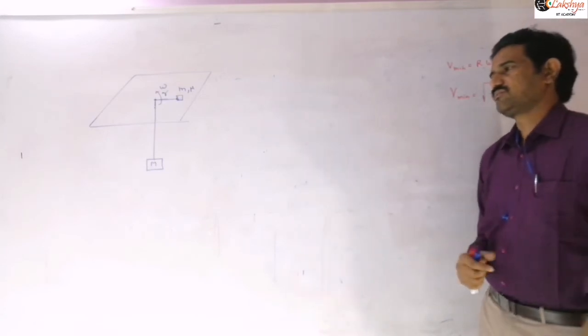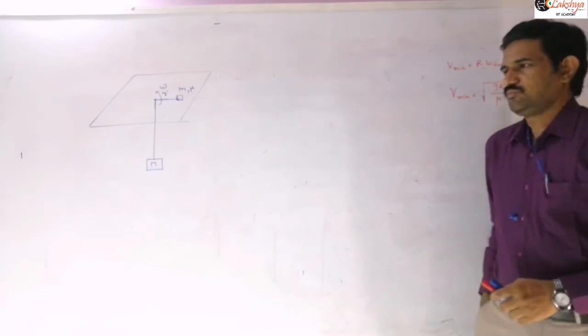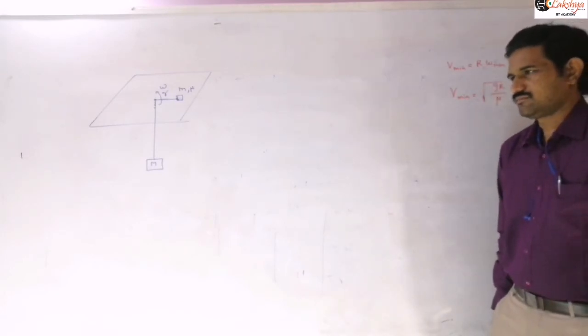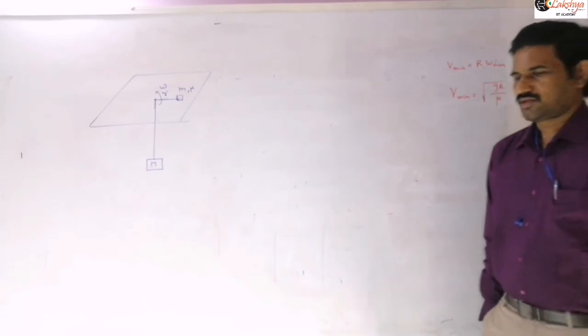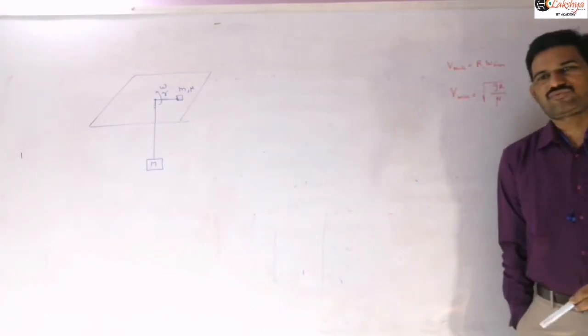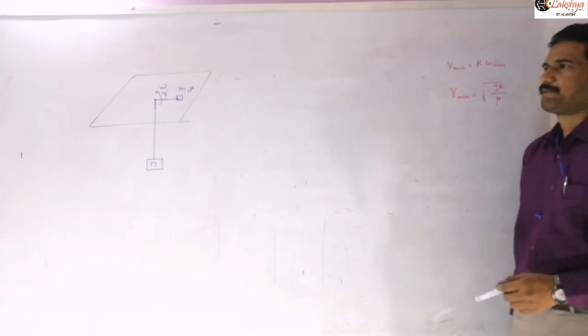So just mention that two blocks of masses capital M and small m are connected to the two free ends of a string.